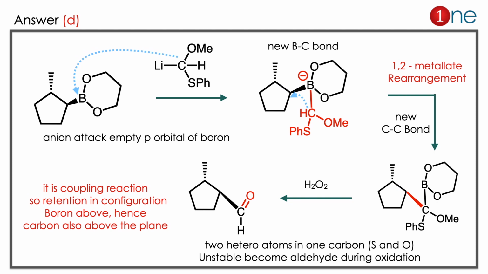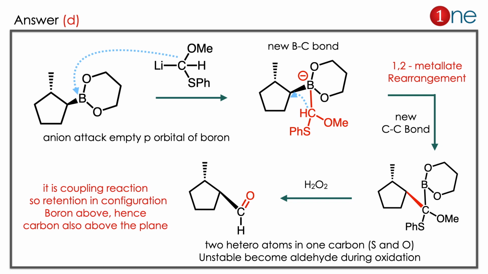The answer is D. Let us see how. The starting material is the boron system. You are using the lithium. Lithium is the organometallic reagent. Lithium is electropositive, so carbon develops the negative charge. So the carbon attacks the boron. Boron has an empty p orbital which is attacked by the rich negative charge.